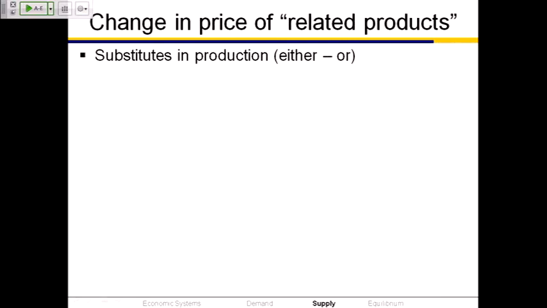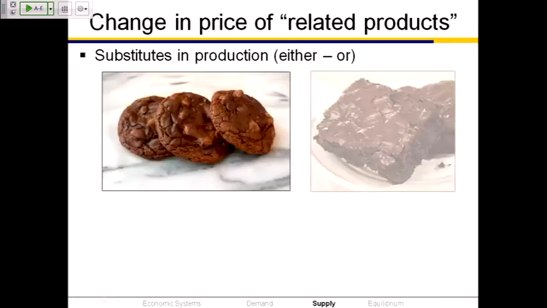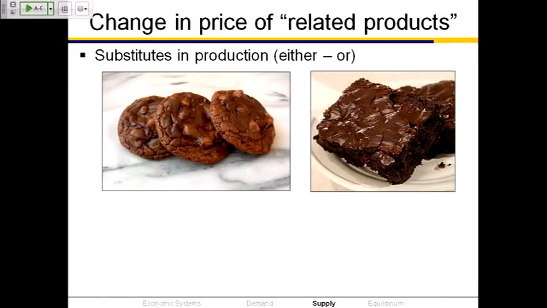Prices of related products. There are two ways in which products can be related. One is substitutes in production. Substitutes in production mean with the exact same inputs, you can make one output or a different output. With the exact same ingredients, I can make brownies, which are cut with right angles, or I can make chocolate truffle cookies, which are circular. Those are two different outputs that I make with the exact same inputs.